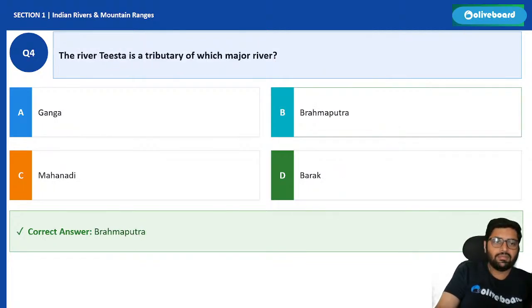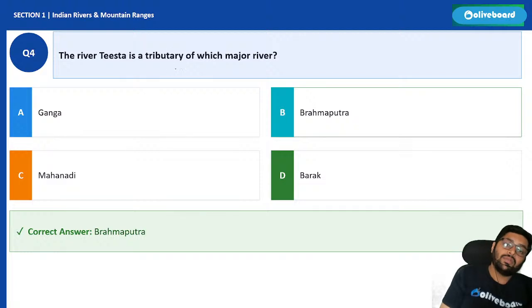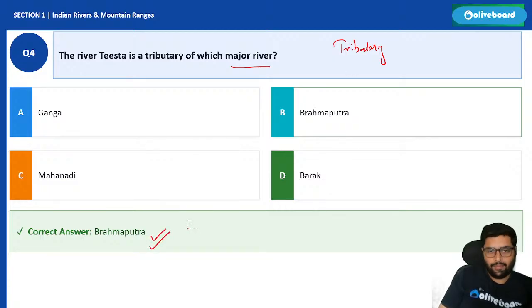Let us see one more question. The river Teesta is a tributary of which major river? I told you tributary is important. So, Teesta is a tributary of Brahmaputra. This is how we have to progress in case of rivers. Just one more question.